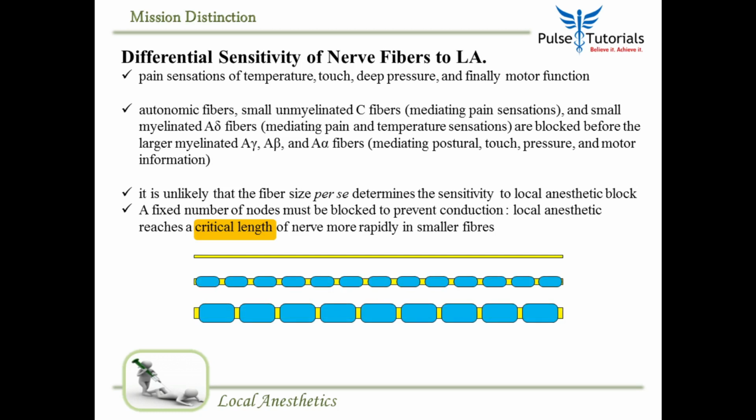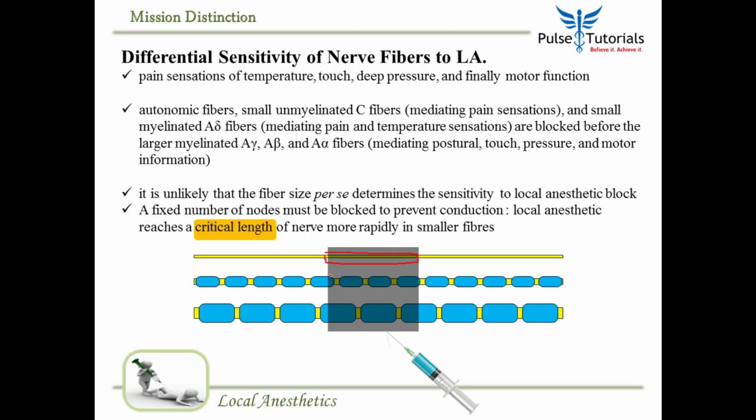Clear? So basically you think about it this way. If I give a local anesthetic and it spreads out in a particular area, how many nodes of Ranvier or how much of axon is blocked? Look at the unmyelinated one which I have drawn at the top. This much area of non-myelinated nerve is going to be under the influence of local anesthetic.